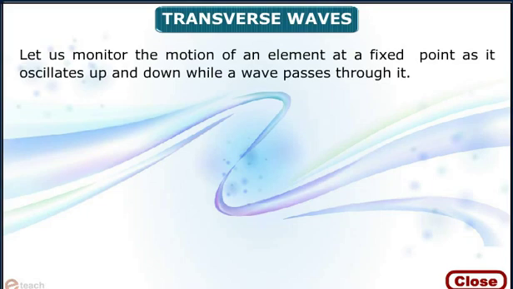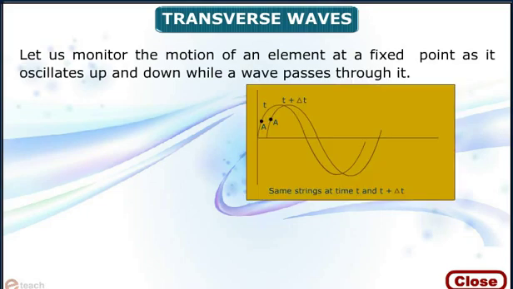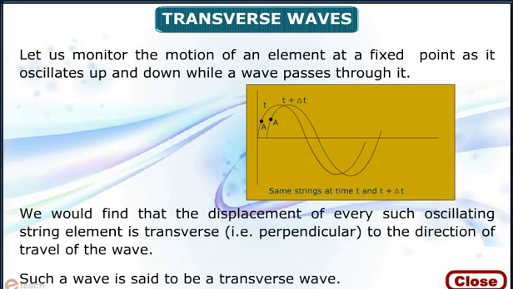Now, let us monitor the motion of an element at a fixed point as it oscillates up and down while a wave passes through it. We would find that the displacement of every such oscillating string element is transverse, that is, perpendicular to the direction of travel of the wave. Such a wave is said to be a transverse wave.